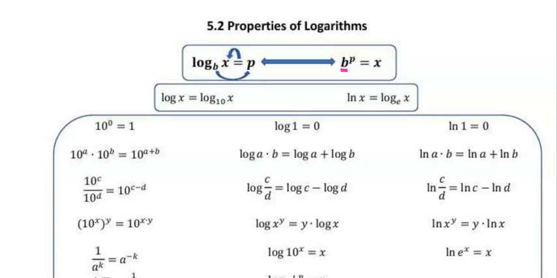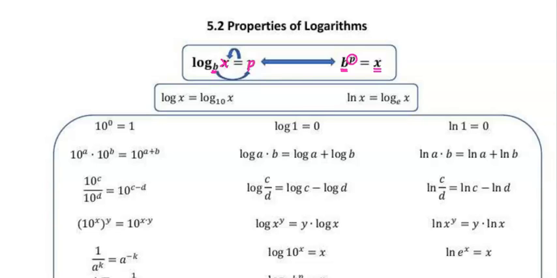So the base of your exponential becomes the base of your log. What your exponential function is raised to, so the power it's raised to, is what your logarithm is going to equal. And then what your exponential function equals is what you're taking your log of.